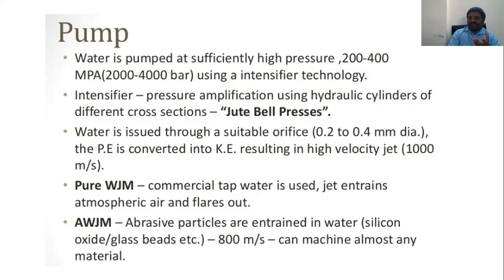In water jet machining, commercial tap water is used, and the jet enters the atmosphere air. In the same way, in abrasive water jet machining, silicon oxide or glass beads, which are abrasive particles, are entered into the water. The jet velocity may be 800 meters per second and can machine almost any material.